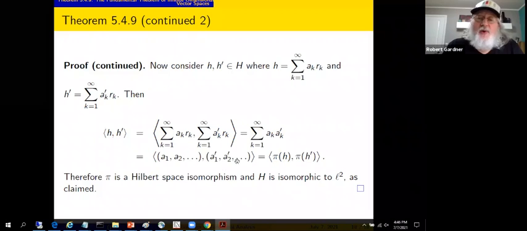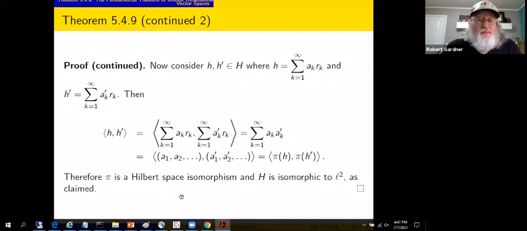How you would define an inner product in L2 on these two sequences is exactly as that. Then that means we've got the inner product of pi of H, which would simply pick out the coefficients of this representation with respect to the orthonormal basis as a sequence. Gives us something in L2 that we've established. Pi of H is this sequence. Pi of H prime is this sequence. And we've got the inner product of H with H prime is the inner product of pi of H with pi of H prime.